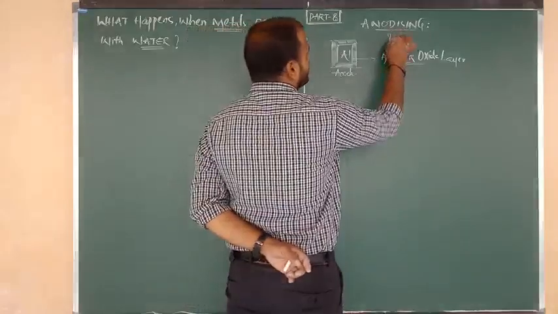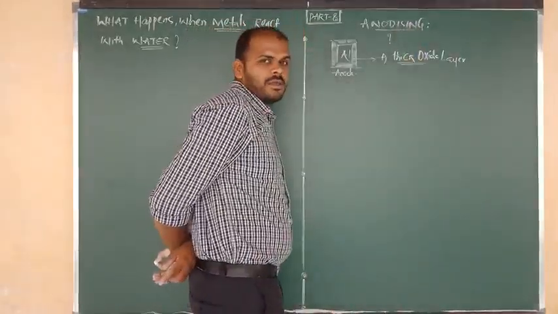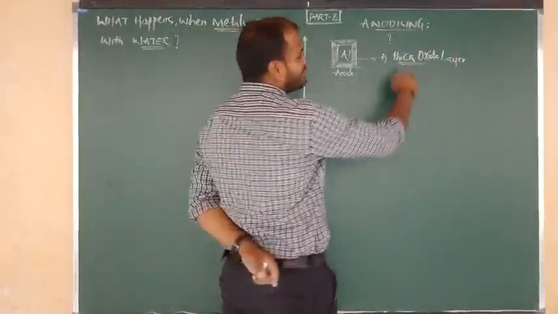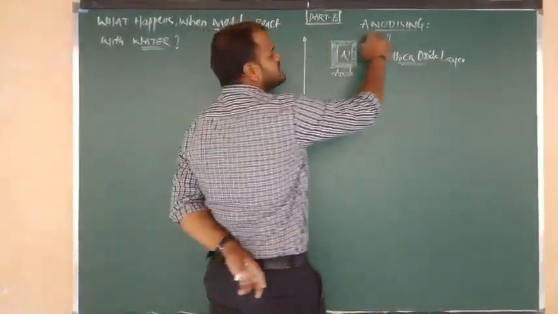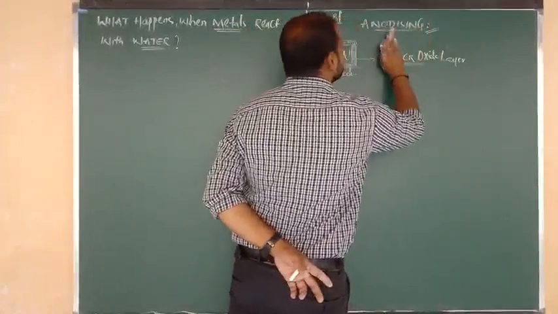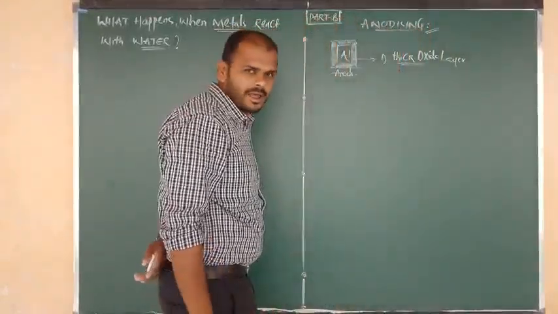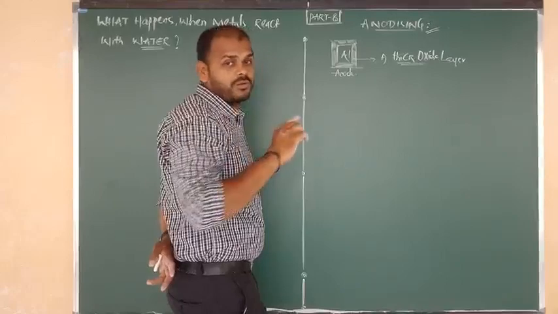Once again I am telling you the definition. What is meant by anodizing? The process of forming a thick oxide layer around the surface of aluminium is known as the anodizing procedure. Clear? The definition was clear.